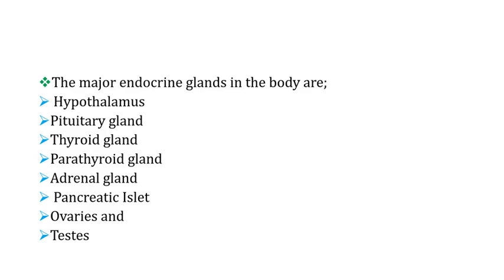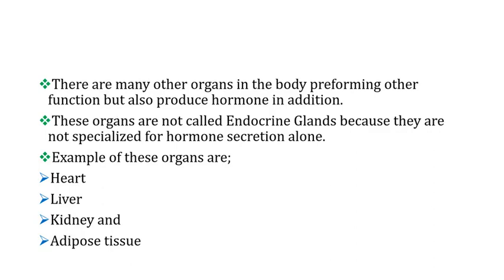We have also the ovary and the testes. These are very important organs as far as reproduction is concerned, and we shall discuss them in detail as we are proceeding. Apart from endocrine organs which secrete hormone, as we have discussed, we have also other organs which perform many other functions, but in addition they produce hormones.